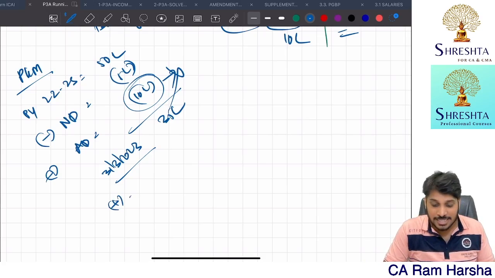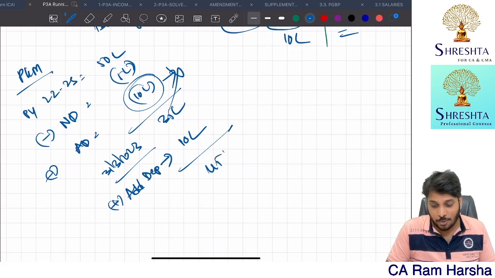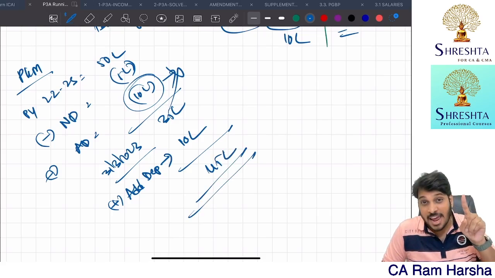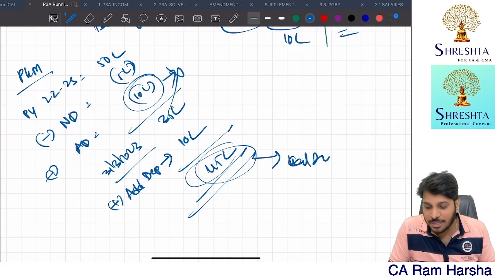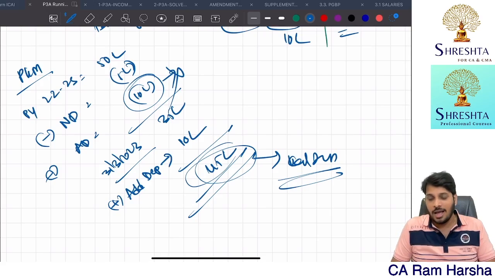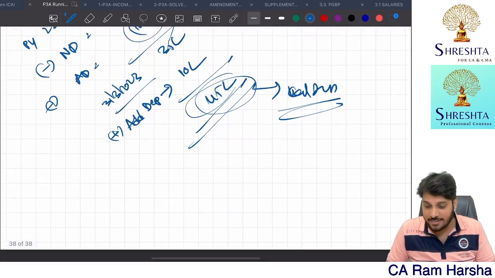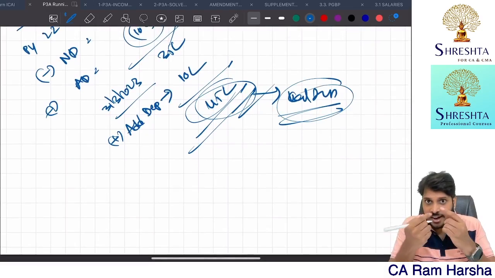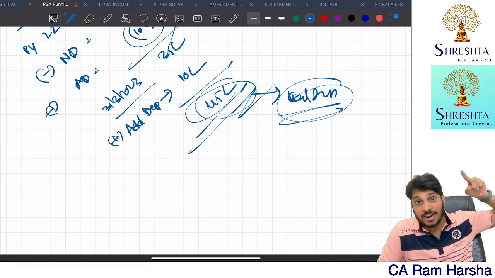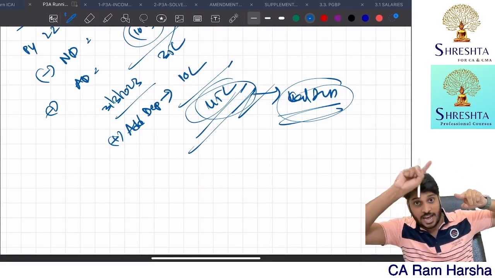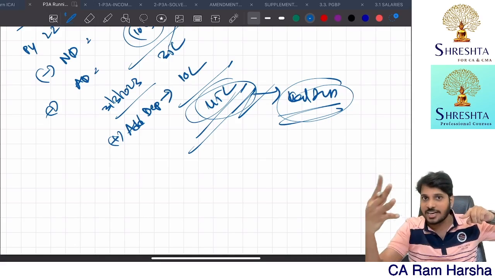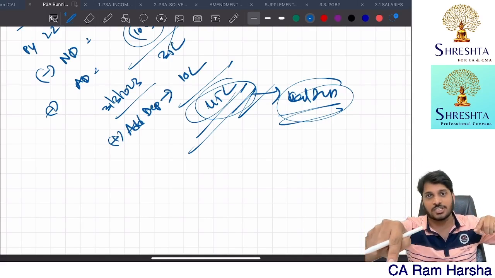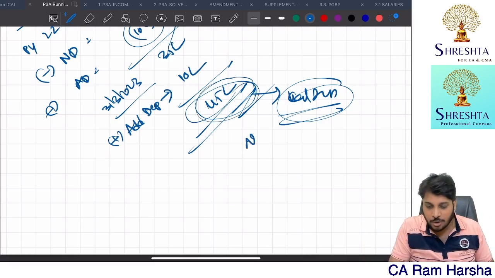So what the department said is add back the additional depreciation of 10 lakhs. Make the block value 45 lakhs. On this value, you calculate depreciation in the current year. In the year in which you are claiming DTR rate, you calculate depreciation on the revised block value after adding back the additional depreciation, which you carried forward and brought forward but could not set off, could not further carry forward because of default tax regime. Add back, and on this you claim normal depreciation.